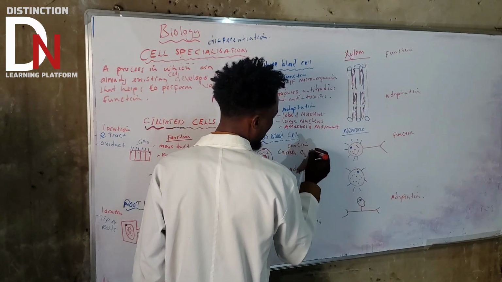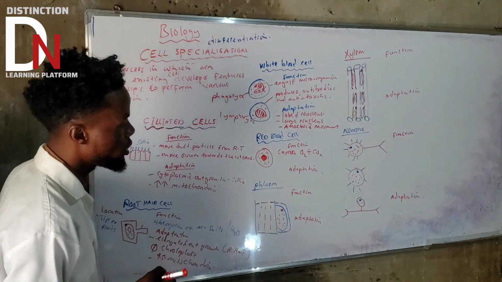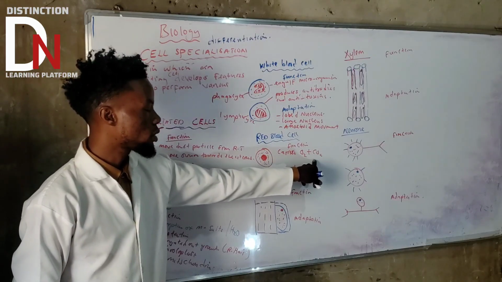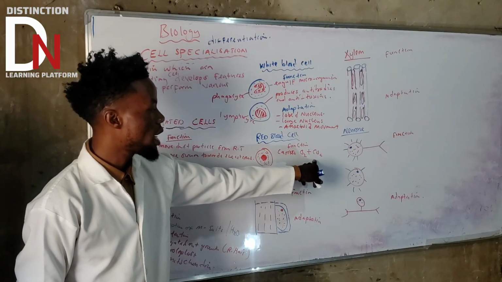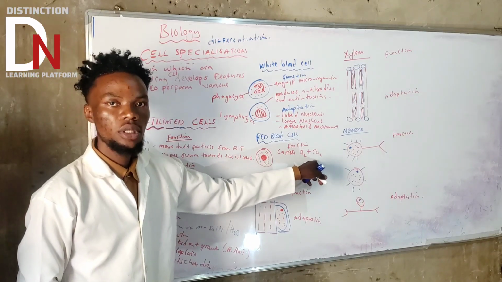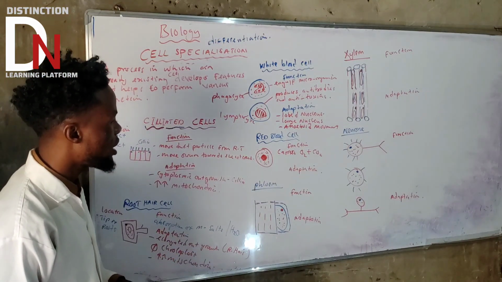Carries oxygen plus carbon dioxide to all parts of the body. So carrying oxygen to all tissues and carrying carbon dioxide from the tissues to the lungs, so that the carbon dioxide can be breathed out of the body. Okay, that is the function of red blood cells.